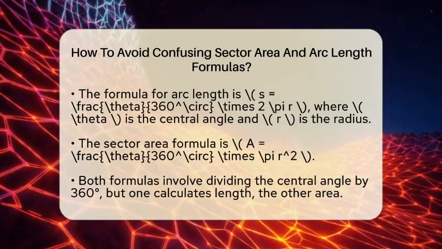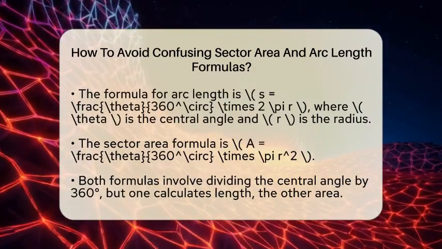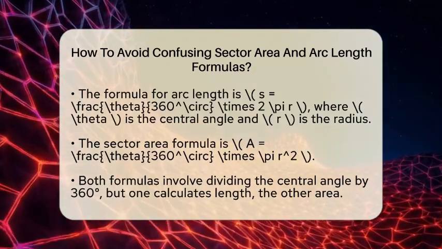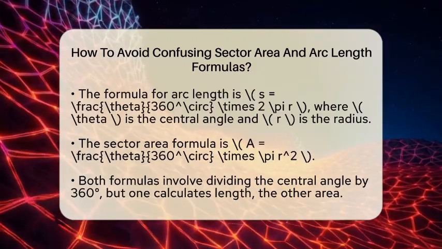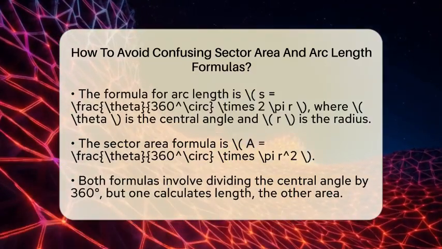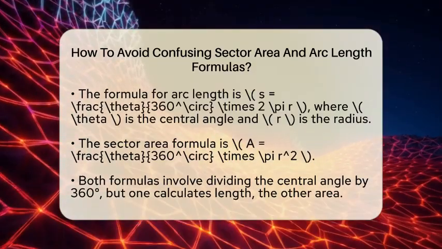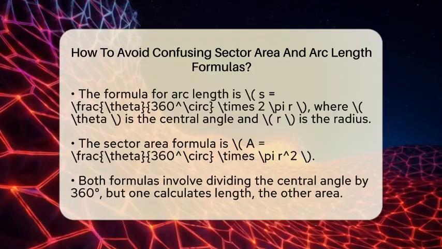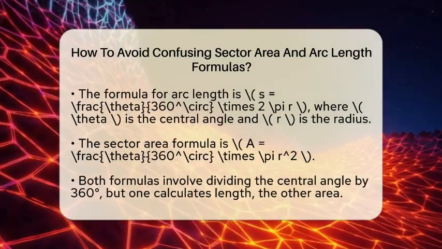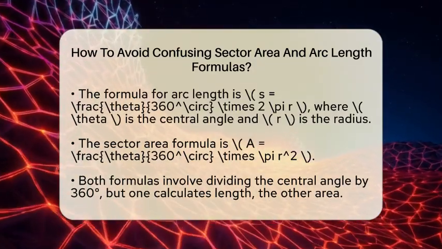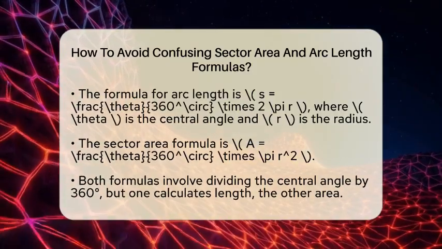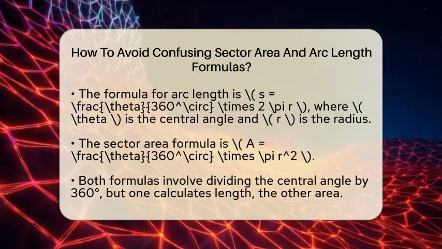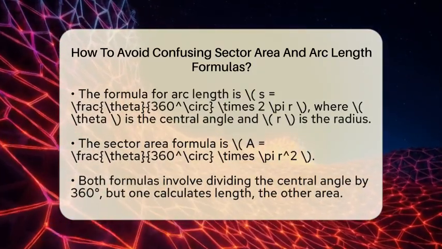The sector area formula is A = (θ/360°) × πr². This calculates the area of the slice, which is a part of the whole circle's surface. Notice how both formulas involve the central angle divided by 360 degrees, but one multiplies by the full circle's circumference and the other by the circle's area.